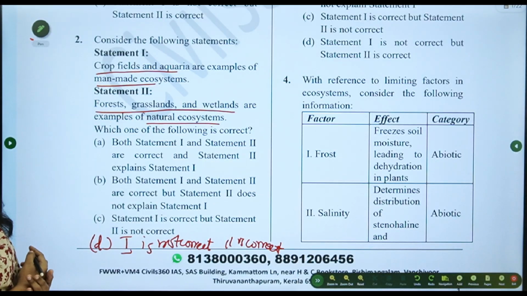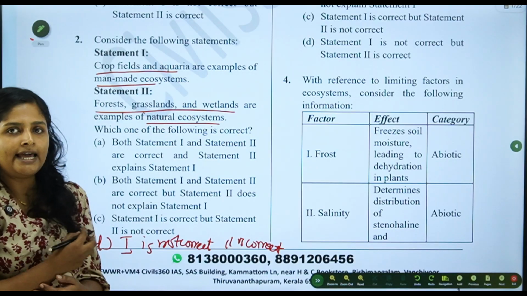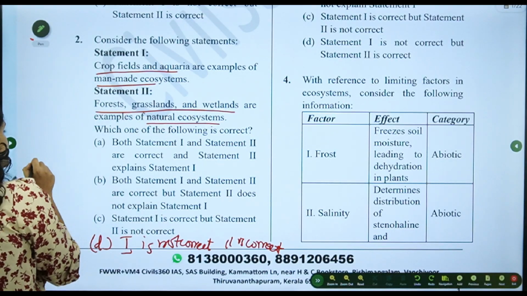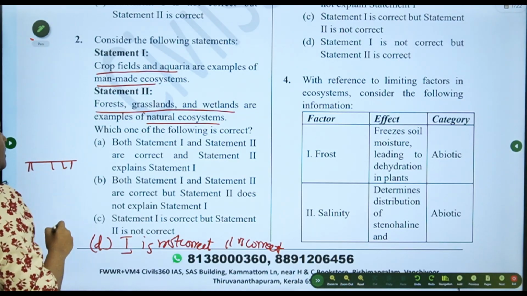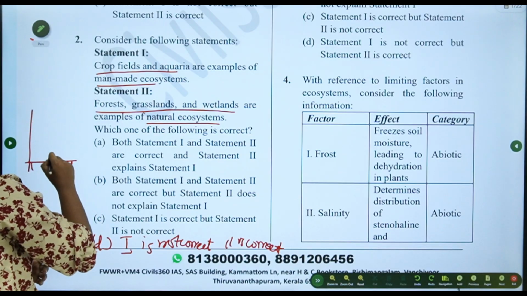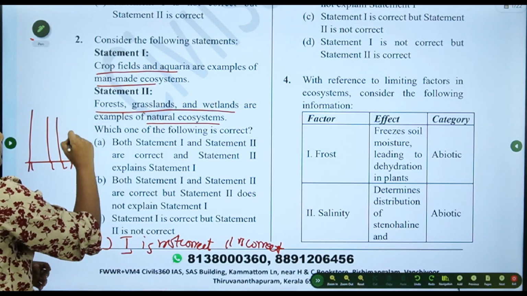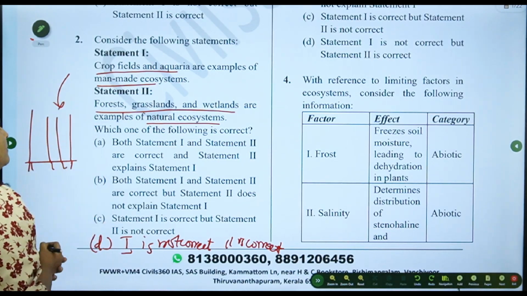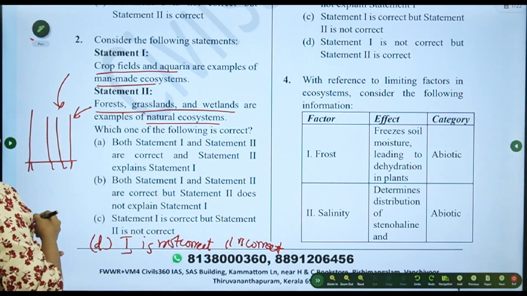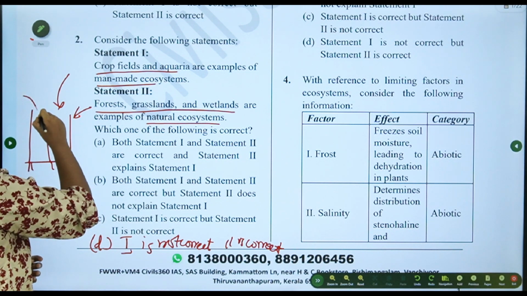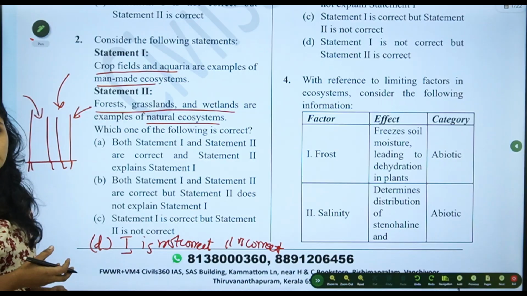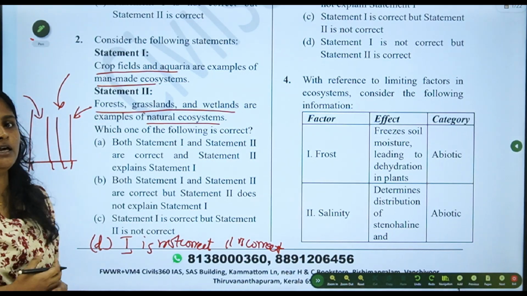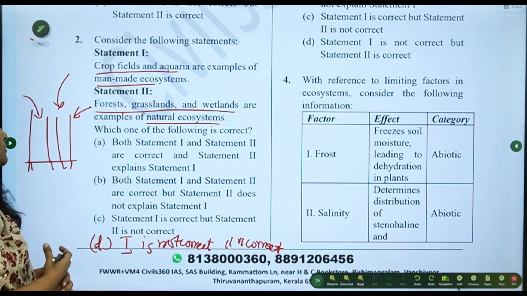Let's analyze the statements. Crop field is like we just find some land, we plant some seeds, and these seeds grow into big plants, pests start coming, birds start coming, many other organisms start coming, and this forms an ecosystem. So definitely a crop field is a man-made ecosystem.